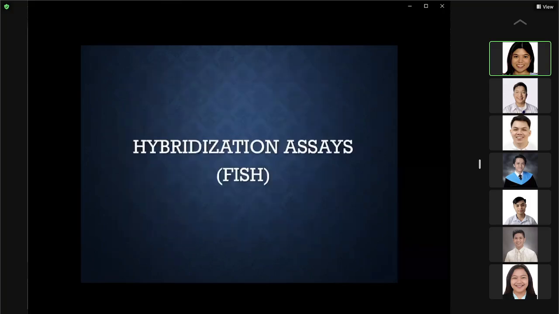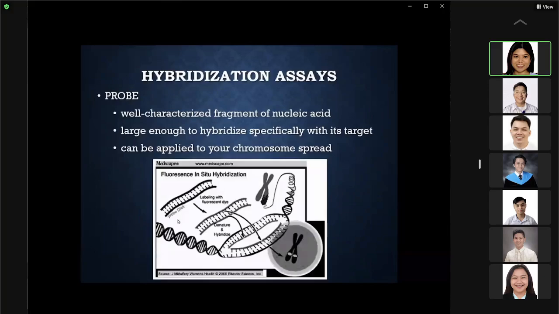Now let's go to your hybridization assays. Hybridization assays utilize probes which are well characterized fragments of nucleic acid. They are large enough to hybridize with your target, but not large enough to inhibit or prevent hybridization.